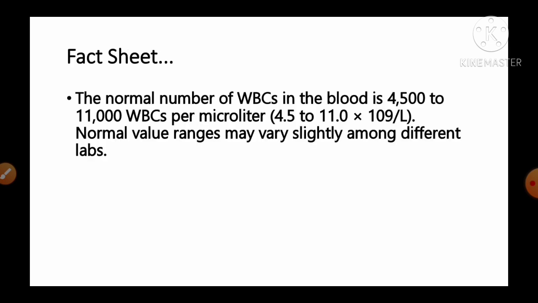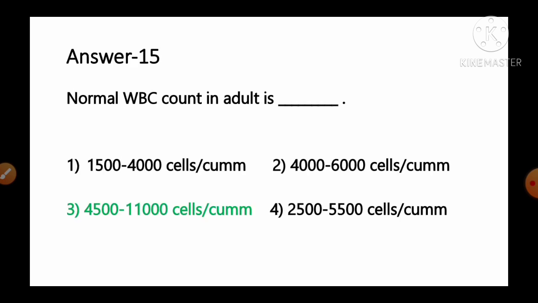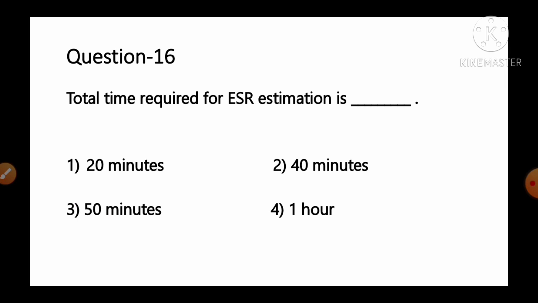And the fact given regarding this question, it is the normal number of WBCs in the blood is 4500 to 11000 WBCs per microliter or cubic millimeter. Normal value range may vary slightly among the different labs. So as per the information, it is option number 3 4500 to 11000 cells per cubic millimeter is the correct answer for this question. Move to the next question, number 16.